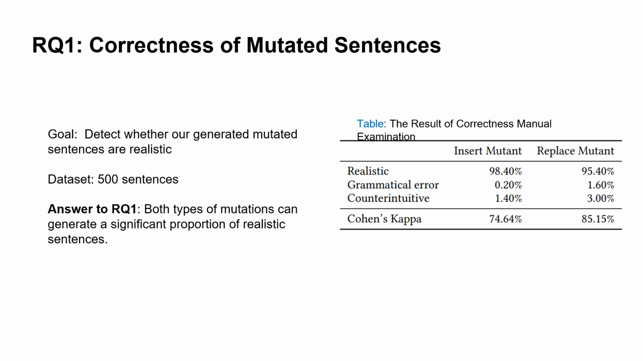Let's delve into our first research question, RQ1, correctness of mutated sentences. In this section, we aim to determine the realism of the mutated sentences generated by our method. To evaluate this, we randomly selected 500 test cases, which included both types of mutations we explored. Our findings indicate that both types of mutations are capable of producing a significant portion of realistic sentences.